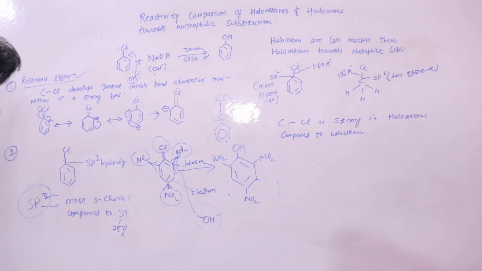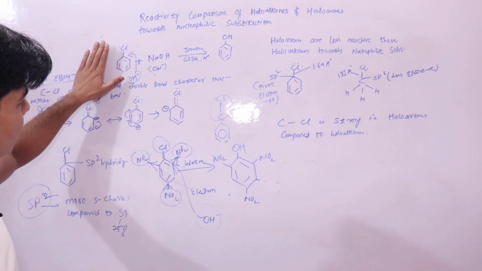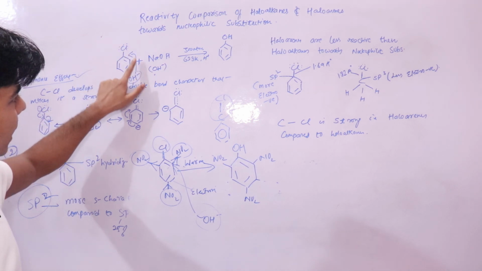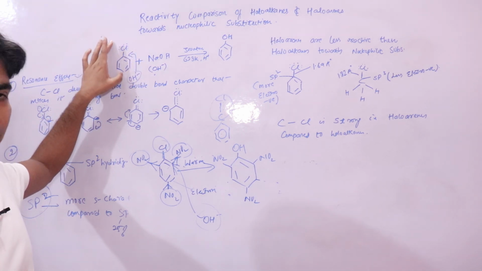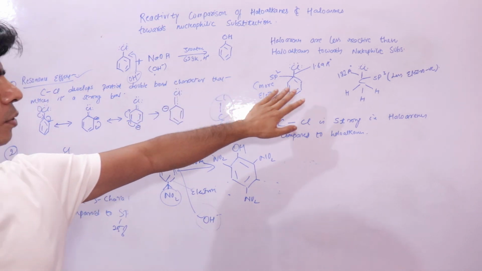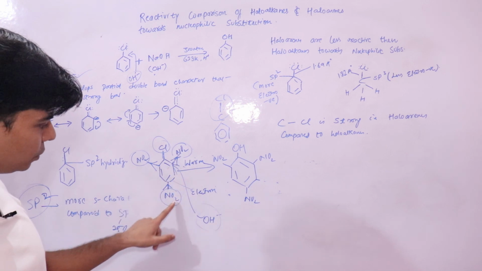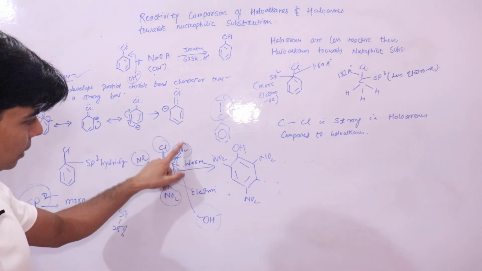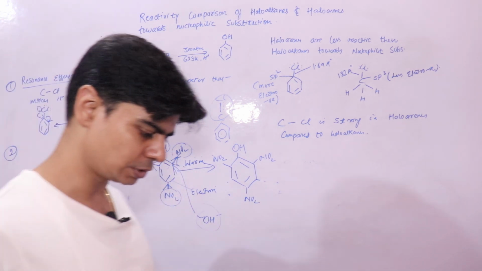So from this video lecture, what we have learnt is that haloarenes are less reactive towards nucleophilic substitution compared to haloalkanes, but the presence of electron withdrawing groups will increase the reactivity of haloarenes towards nucleophilic substitution.